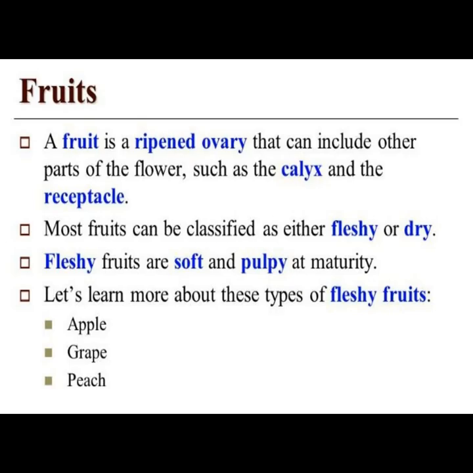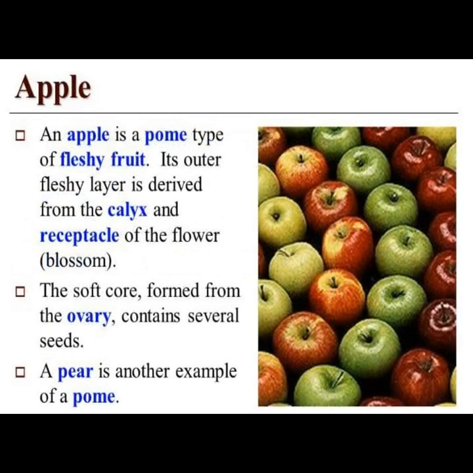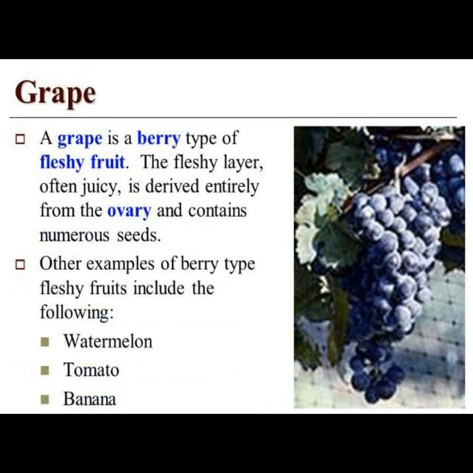Let's learn more about these types of fleshy fruits: apple, grape, and peach. Apple is a pome type of fleshy fruit. Its outer fleshy layer is derived from the calyx and receptacle of the flower. The soft core formed from the ovary contains several seeds. A pear is another example of a pome.